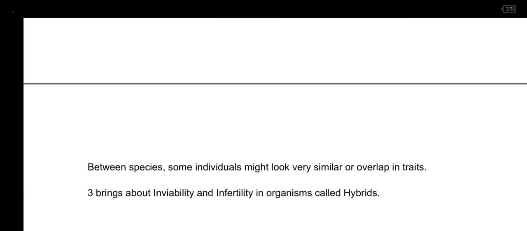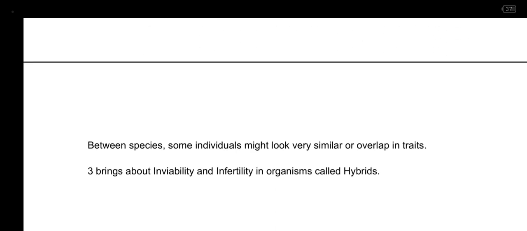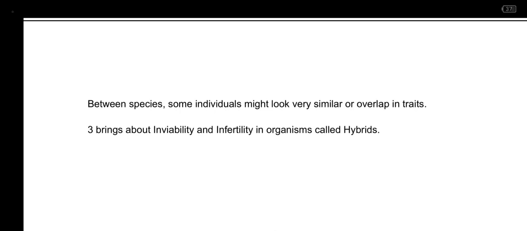Then, because two or more parents of different species, though similar, are coming together, it also brings about what we call inviability and infertility in the organism. So this is what we call isolation and the biological species concept.